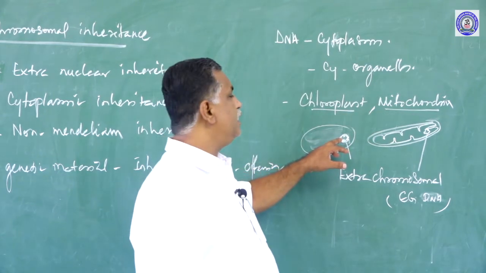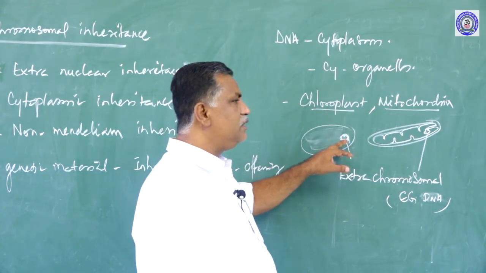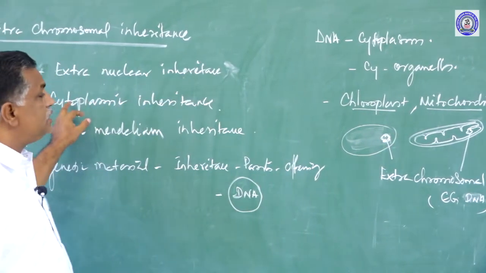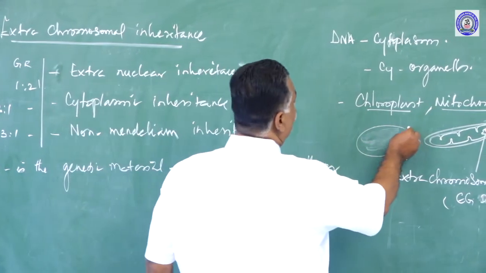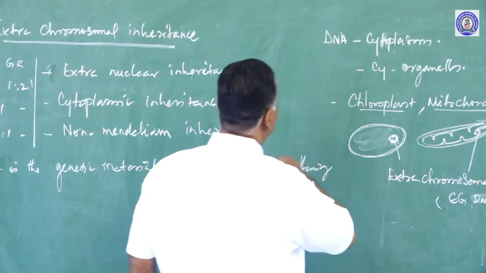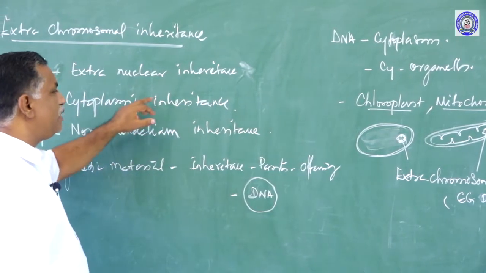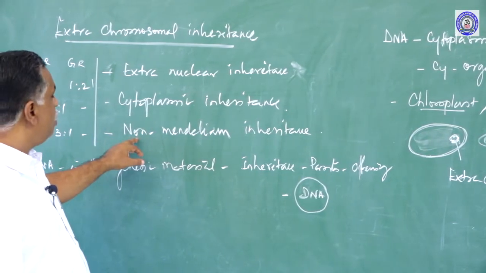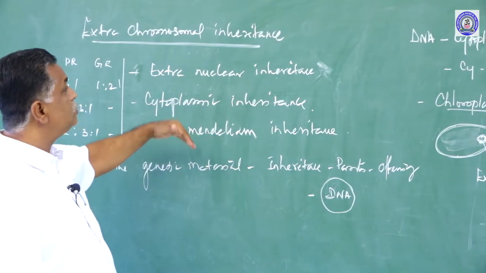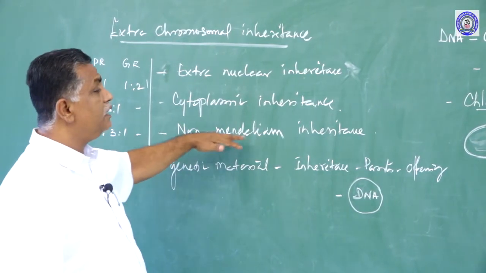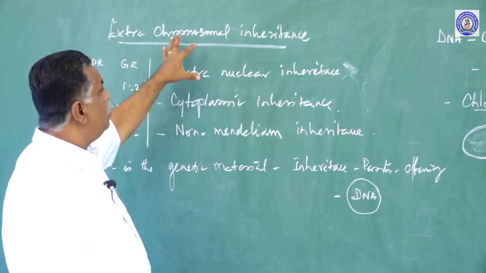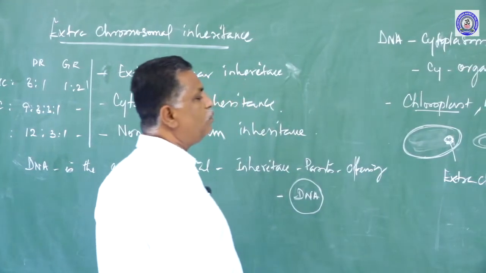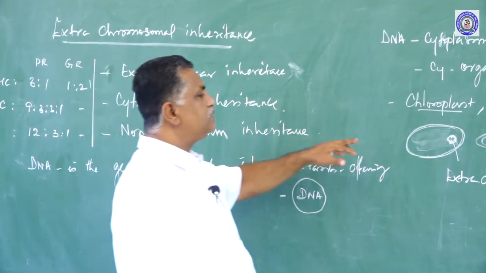These are all self-replicating bodies. They don't have any connection with the DNA present in the nucleus. That is why we call them extranuclear DNA. And since they are found in the organelles of the cytoplasm, we call it cytoplasmic inheritance or cytoplasmic DNA. And since they do not follow Mendelian principles, they are called non-Mendelian inheritance. This inheritance is performed by extra chromosomal DNA found in the chloroplast and mitochondria.